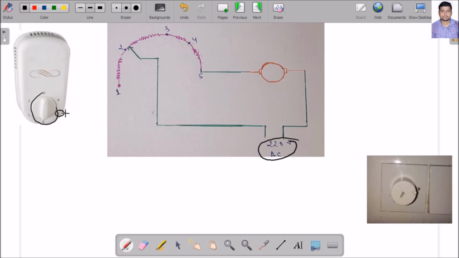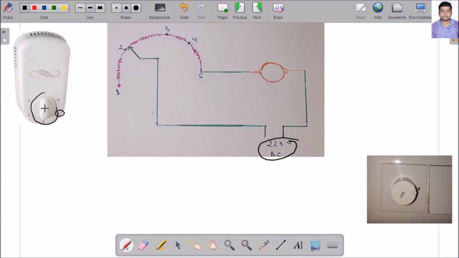How can the speed be reduced? The concept is, you are giving a 220 volt supply. Just do not give the full 220 volt supply here, just reduce the voltage here. How can you reduce the voltage? Use a resistor here, so that a voltage drop across the resistor will be there, and the voltage appearing across this fan, this motor, will be less.